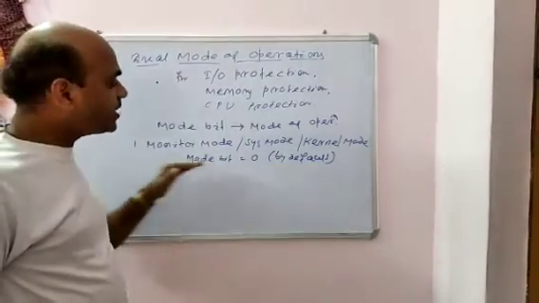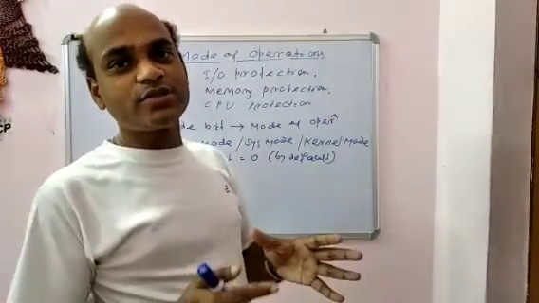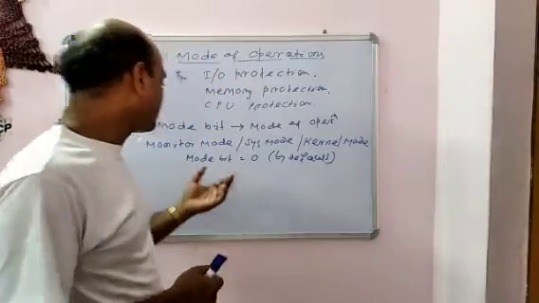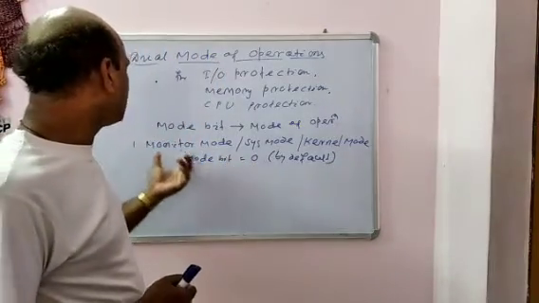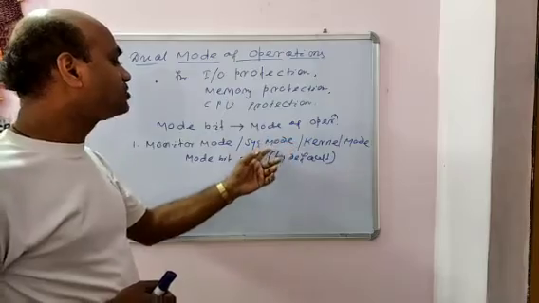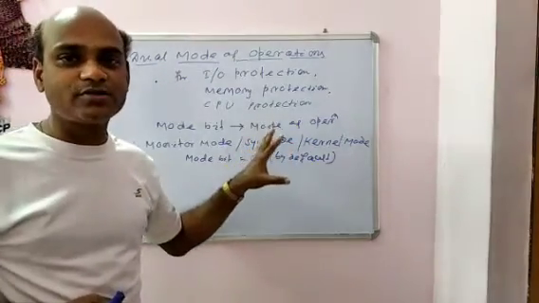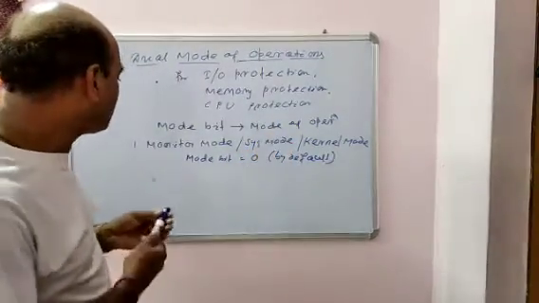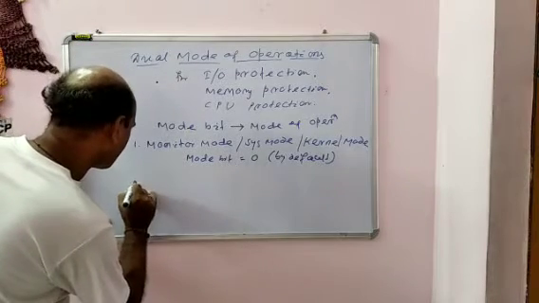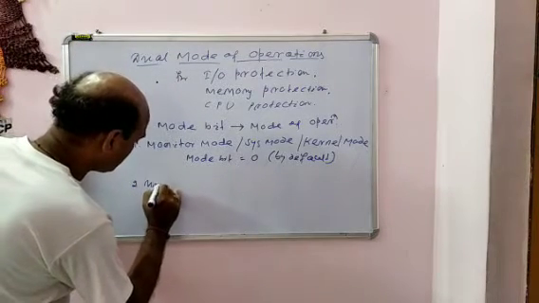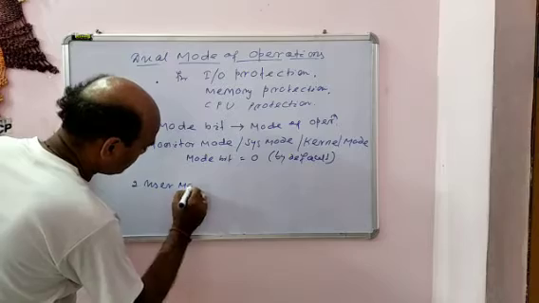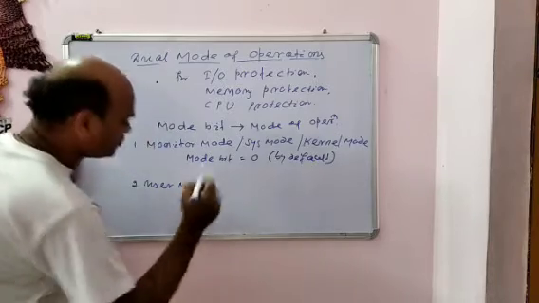Whenever the system starts, the hardware resources are activated, and that bit is by default 0. That is the monitor mode, or kernel mode, or system mode. It supervises all operations. Another mode is user mode.